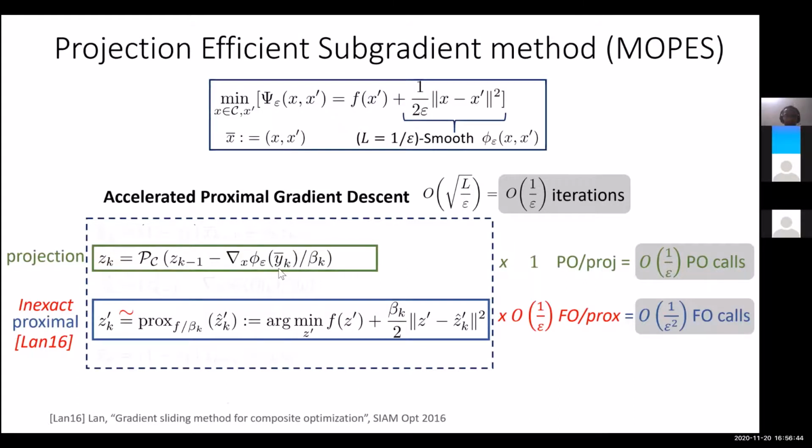I also want to ask you, Praneeth, which I'm very interested in: in machine learning, in practice, instead of using the Euclidean norm, do you use any other kind of distance like Bregman distance? Do you really use them in practice?